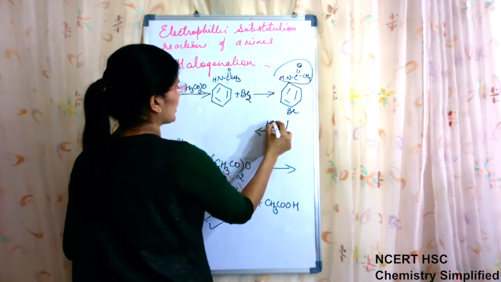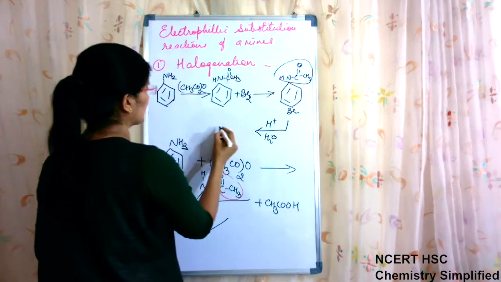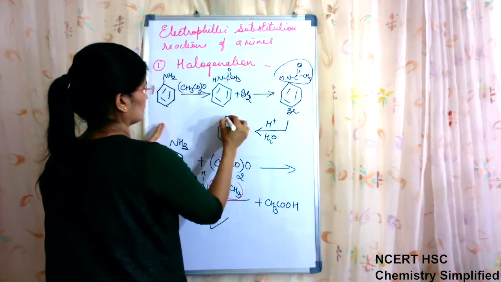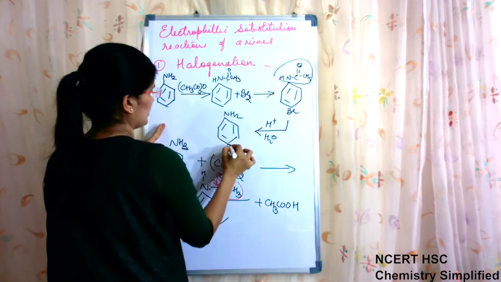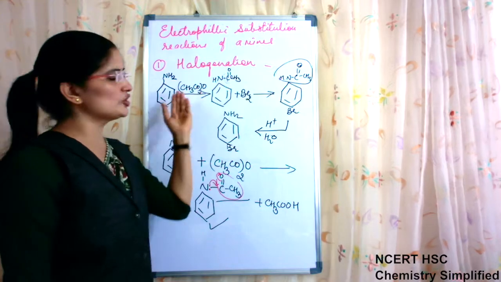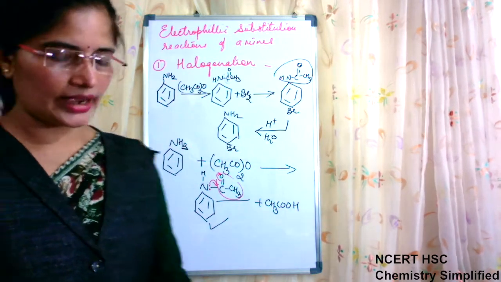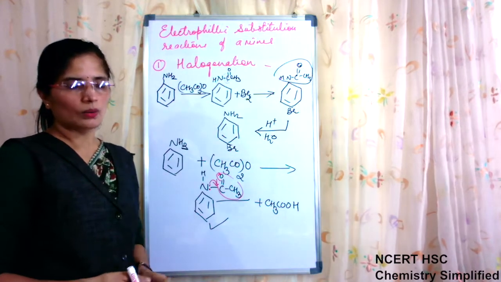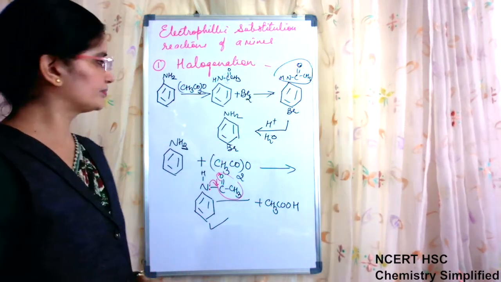So on hydrolysis with acid, this will be converted back into NH2 with Br. So this is called deactivation of the aniline NH2 group to make the reaction possible only for a mono substitution product.